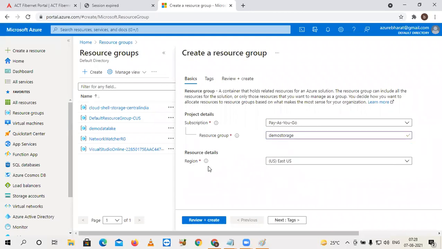And we need to select the region. Azure has data centers in more than 58 regions across the world. So what is the advantage of a region? For example, I'm Indian. If I connect with the Indian region, easily I can access all my resources. I can easily control the traffic. For example, if I select the USA region and I'm connecting from India, maybe traffic might be delayed.